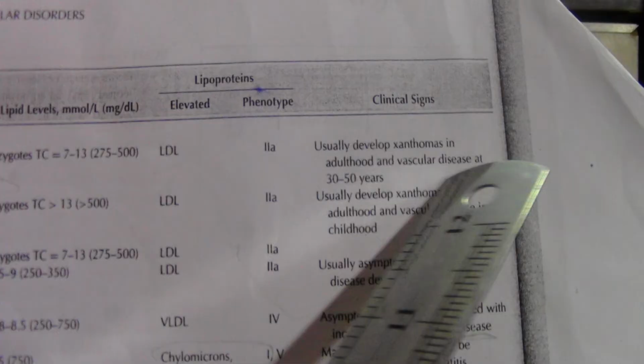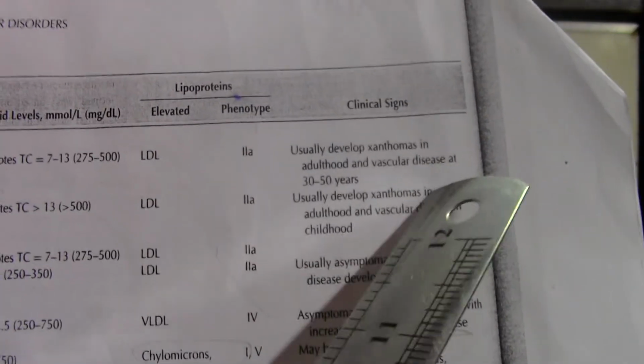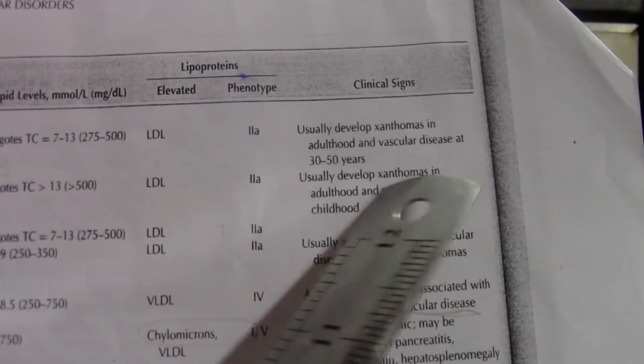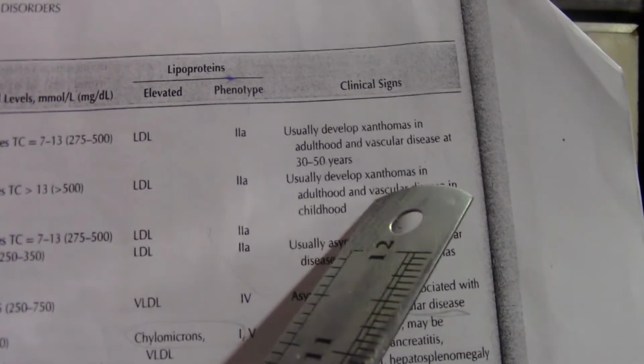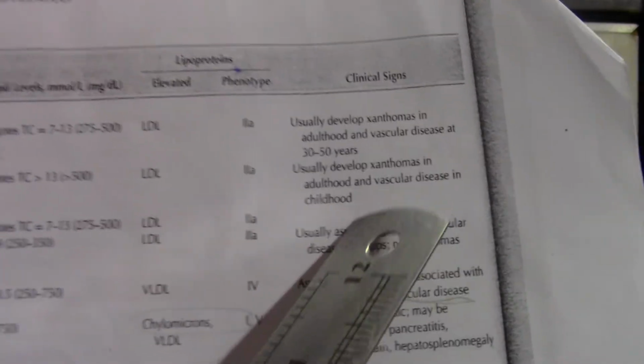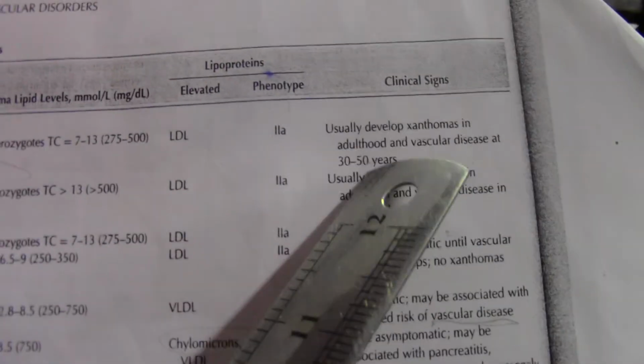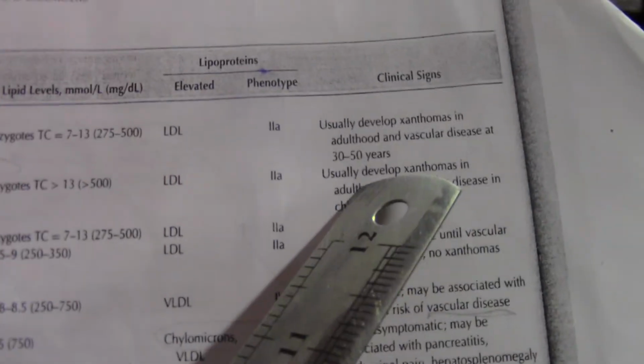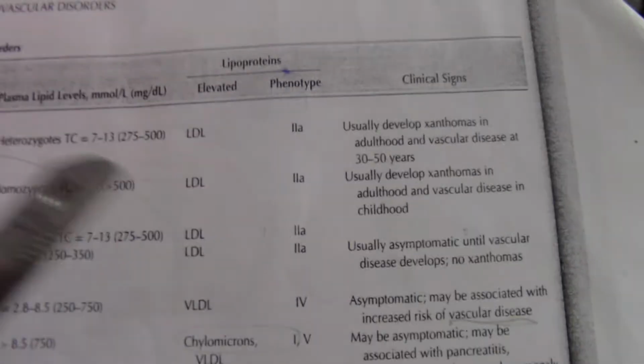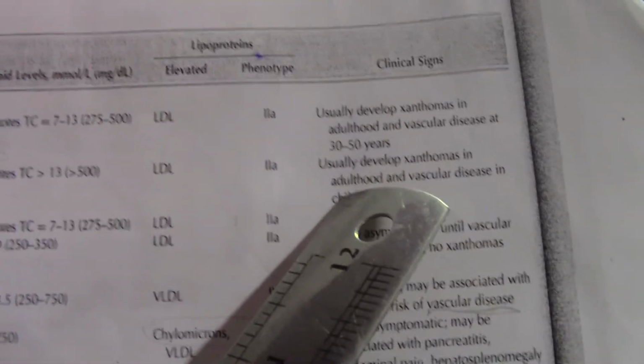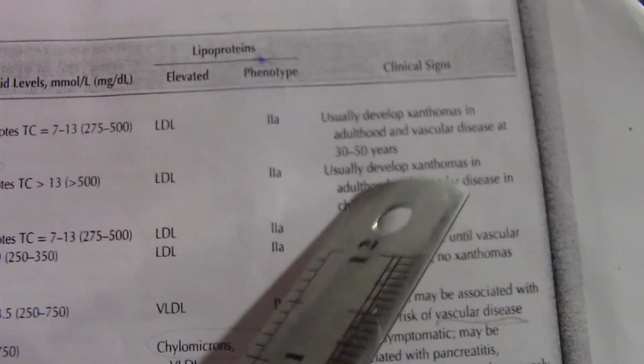Heterozygotes usually develop xanthomas in adulthood and vascular disease at 30 to 50 years. That means first we have to read it again. Usually develop xanthomas in adulthood and the vascular disease in the childhood. Okay, now there is a difference: the vascular disease appears at 30 to 50 years in the heterozygote, and in the homozygote the vascular disease appears in childhood. There is a difference of age as well, so I will explain it.